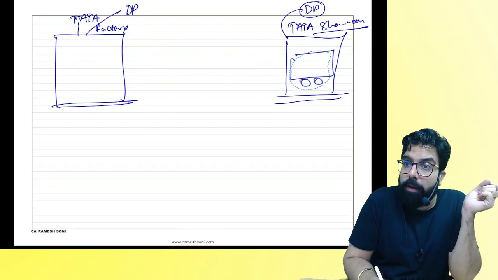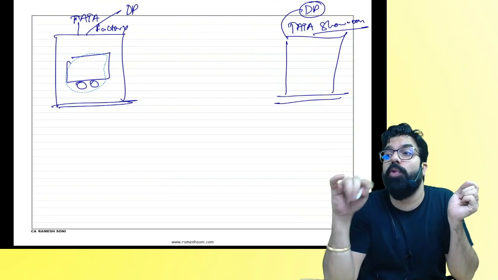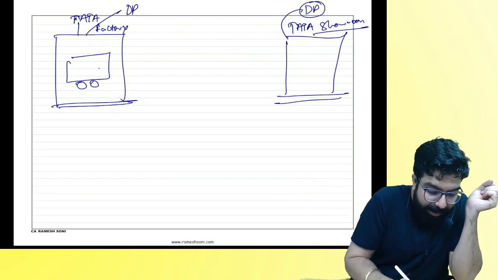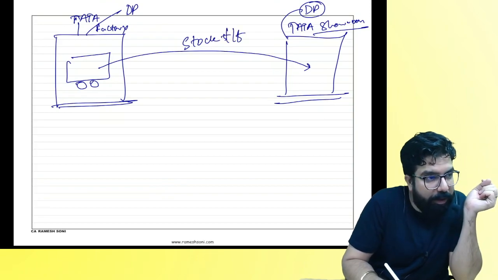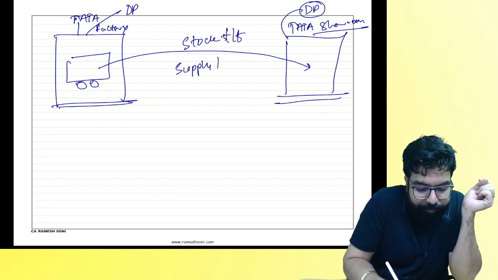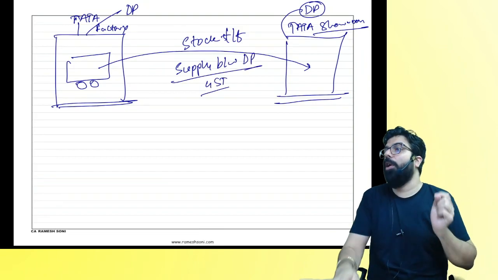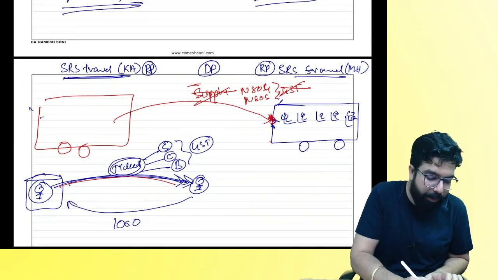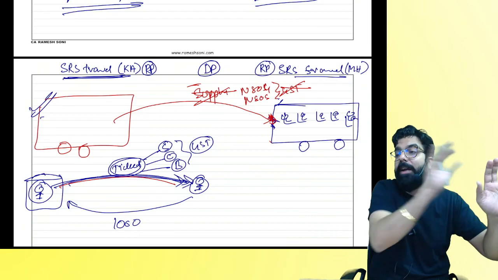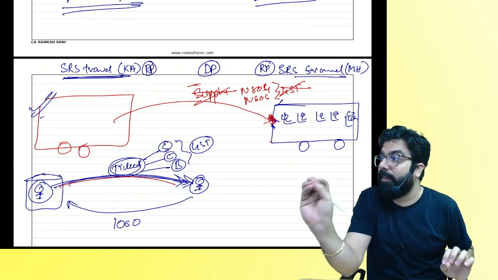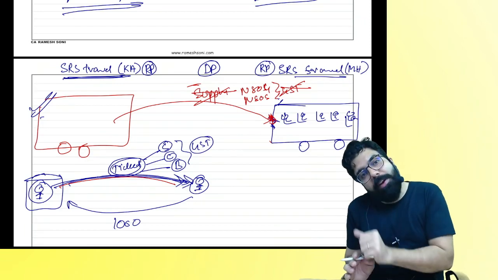Why? Here, the bus is not a conveyance which is carrying passengers. Here, the bus is what, everyone? Stock. And when the bus is going from here to here, it is a stock transfer. Are you guys able to understand? And hence, it's a supply between distinct persons. Will you charge GST, everyone? Is my point clear to all? Why was there no GST on the first one, everyone? Because the bus was going as a conveyance. And on conveyance, the GST Council clarified it is neither supply of goods nor supply of passenger transportation.